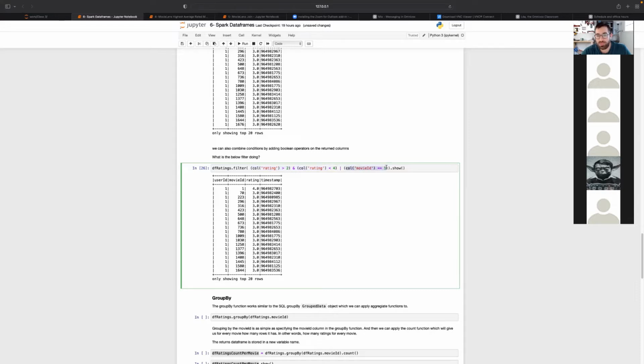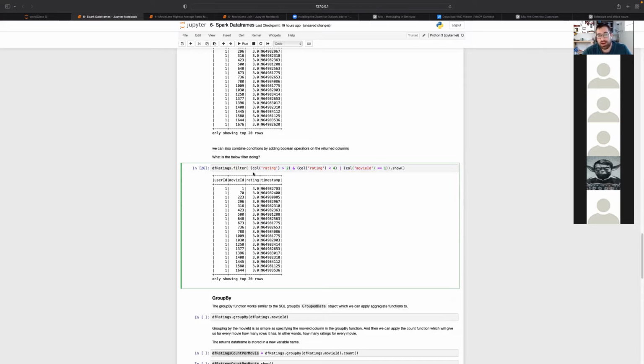We want to keep all of those. That's why we see here that the first element has movie ID 1 and a rating of 4, because this was passed as an or, and this was true. So this stayed, but of the rest, only the 3s stayed, because anything that is not 3 and does not have a movie ID of 1 was filtered out.